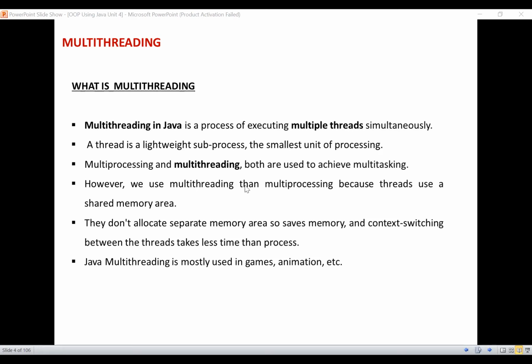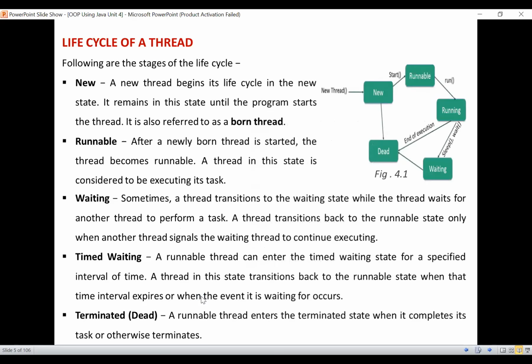If you want to know about the thread, observe here. This is the life cycle of a thread, where we'll be having 5 phases. The first state is the new state, the next one is runnable, then running, then waiting state, and then dead state. These 5 stages, or 5 states, play a very prominent role for a thread. We call it the life cycle of a thread process.